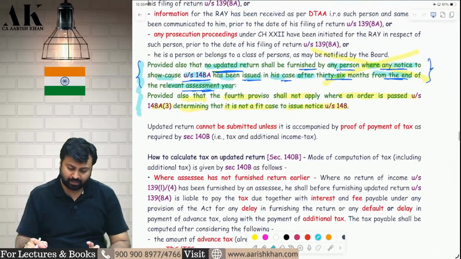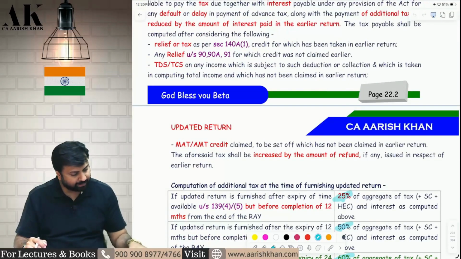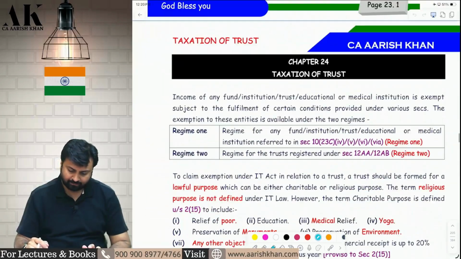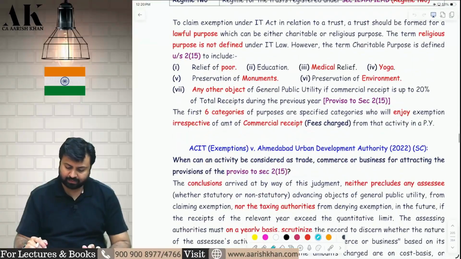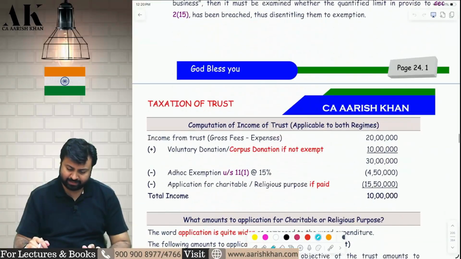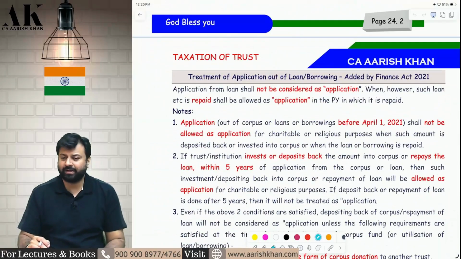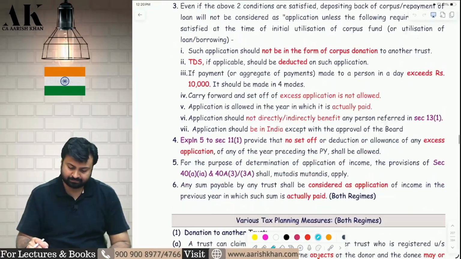Let's move on to the next amendment now. After updated return. Yes, in taxation of trust, there are some amendments. Not much amendments are made in this year. Very few amendments are made already. We all know that a lot of amendments are already made in charitable trust in last few years.